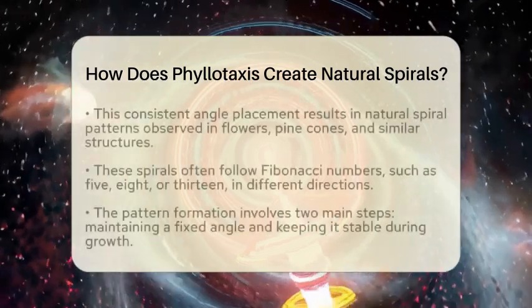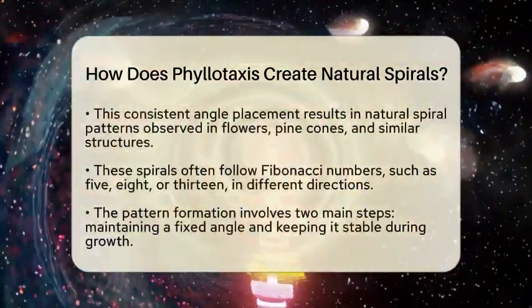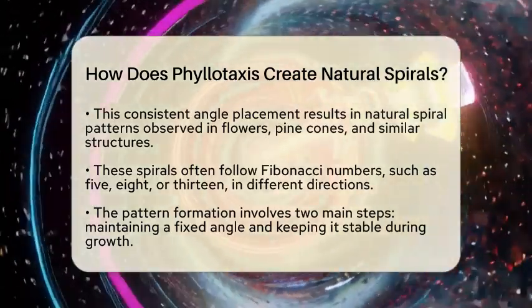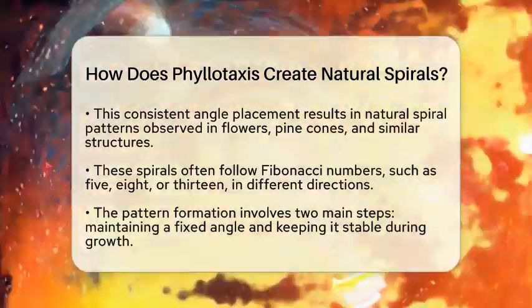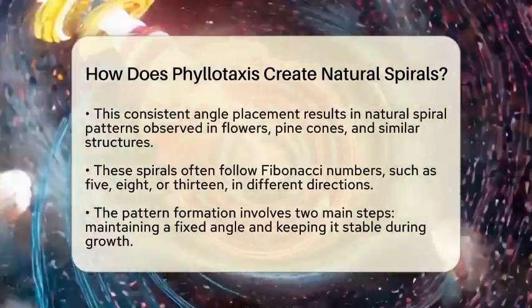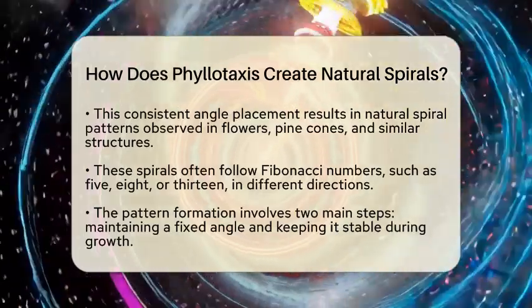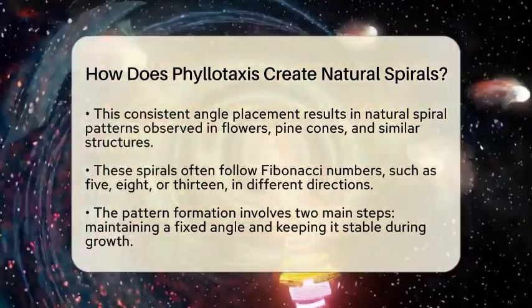When a new seed or leaf forms, it is placed at this exact angle from the previous one. This precise placement helps the plant use space efficiently and get the most sunlight and air. Think of it like a carefully planned seating arrangement that avoids crowding. Because each new part is added at this fixed angle, the pattern naturally forms spirals.